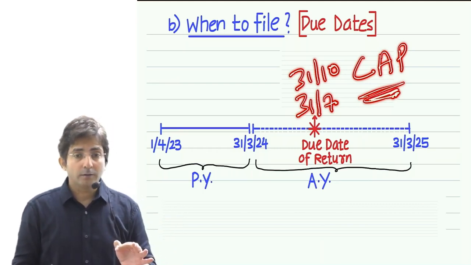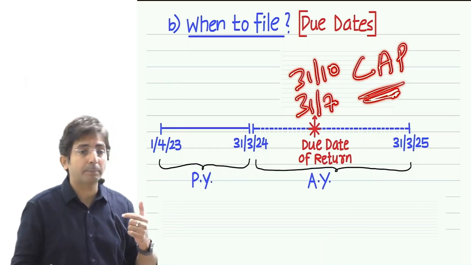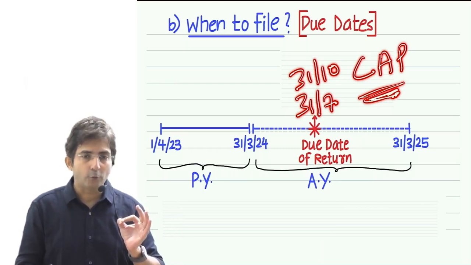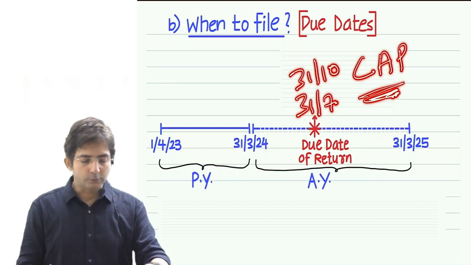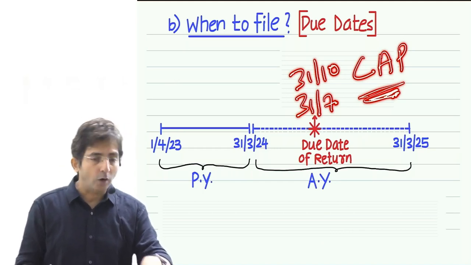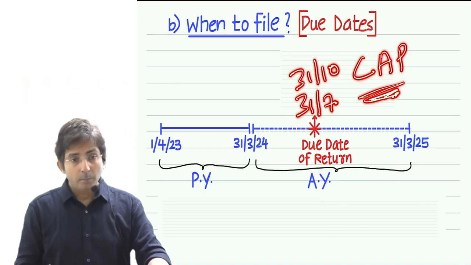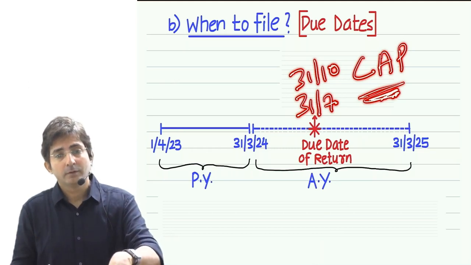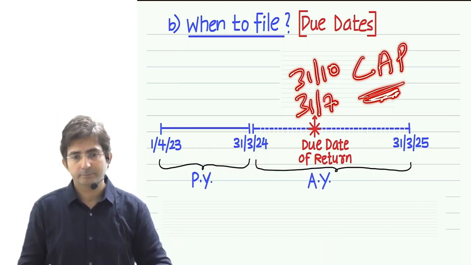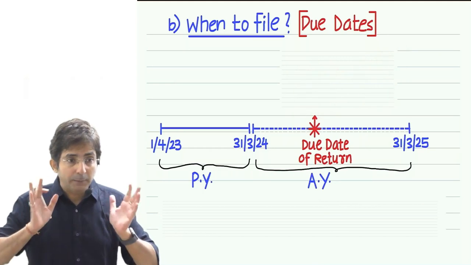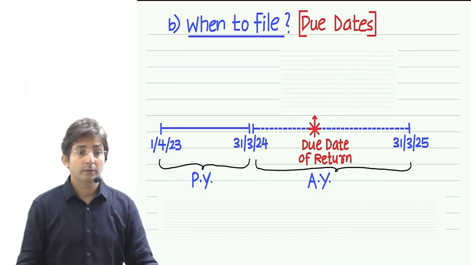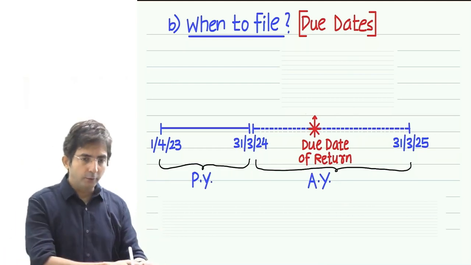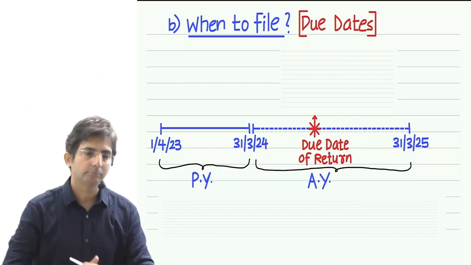There is a code word CAP. Can you see CAP? C for companies. A for audit assessees, assessees whose accounts are subject to audit. Then P for partner of a firm whose accounts are subject to audit. For these three, the due date is 31st October. Now why? For every rule you have to understand the why factor.